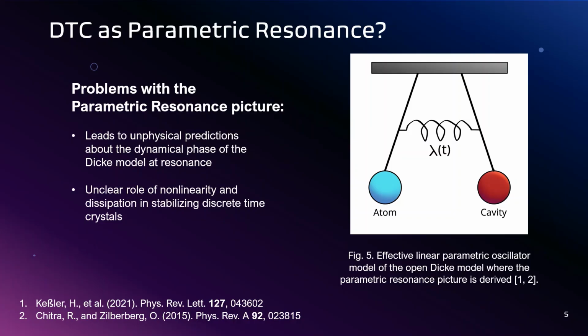For instance, the parametric resonance picture of the DTC in the Dicke model, which explains the period doubling instability of the system at resonance, remains incomplete. This is because the effective parametric oscillator picture of the Dicke model predicts unphysical, exponentially growing solutions at resonant driving. Furthermore, it is yet unclear how nonlinearity and dissipation stabilize DTCs.